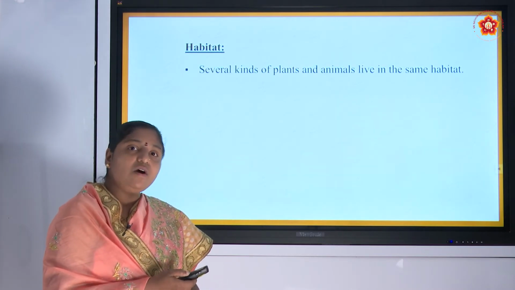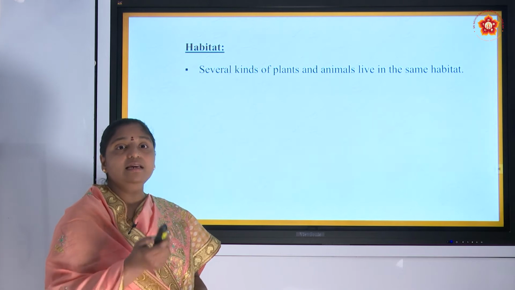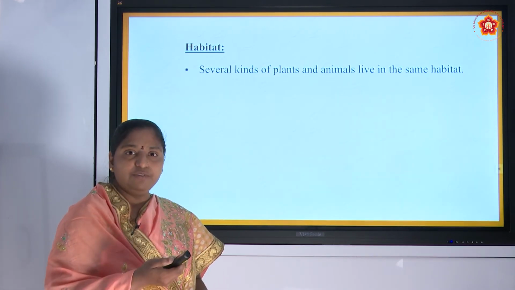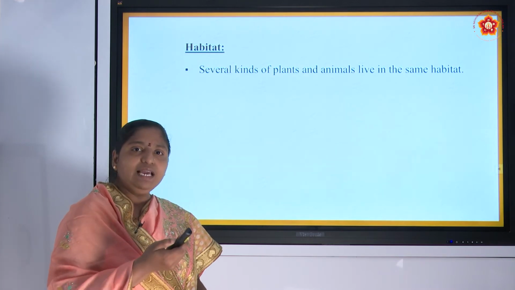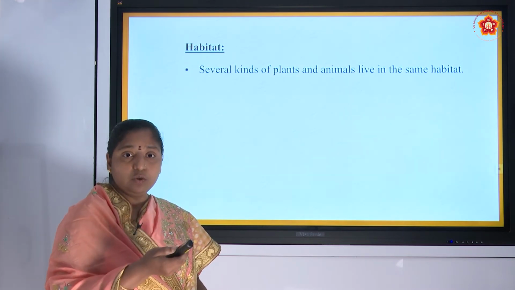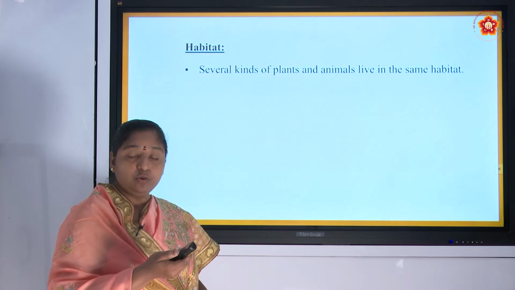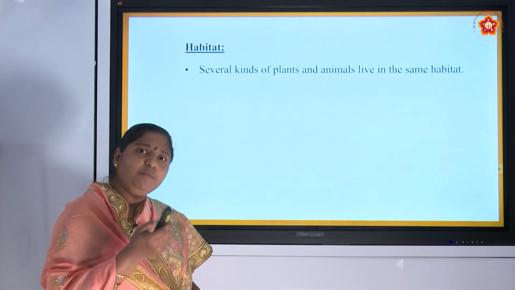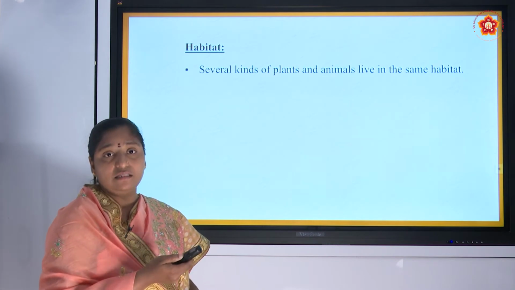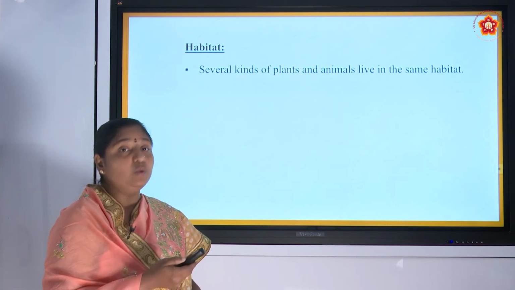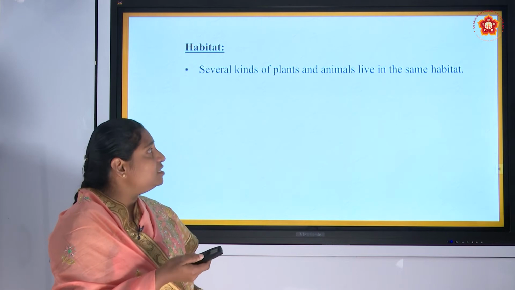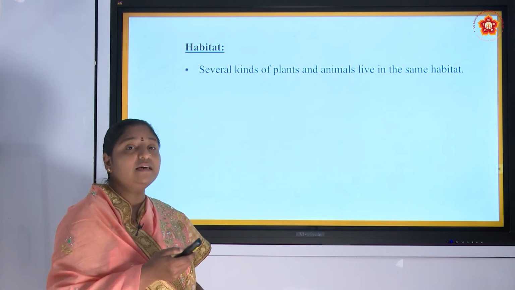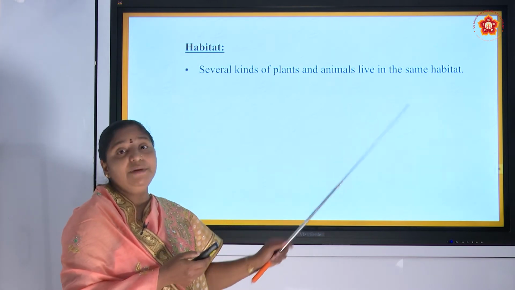Several kinds of plants and animals can live in the same habitat. If we see in the desert, not only camel, different organisms can also live. Even in the grasslands, not only animals like lions, deer, so many animals we can see, and in the same way, plants also. So, several kinds of plants and animals live in the same habitat.